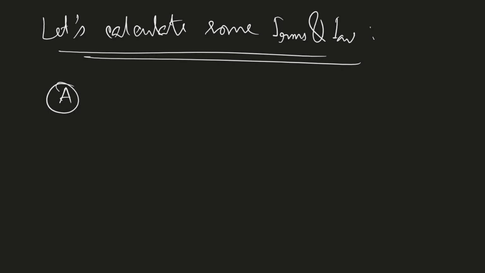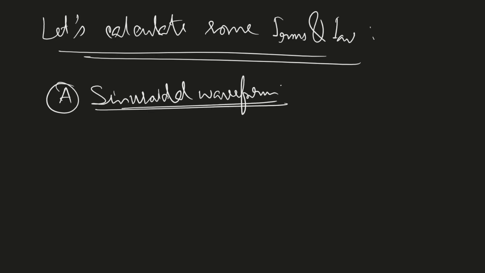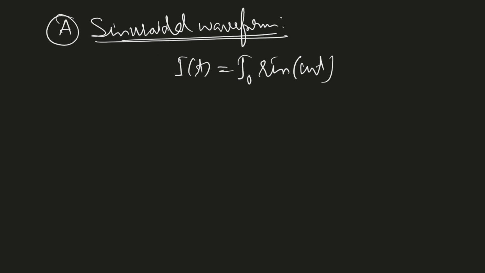For example, in case of sinusoidal waveform, the expression of I was like this. So first of all, let me calculate the I average. What was the formula? This was the formula. Okay, fine.